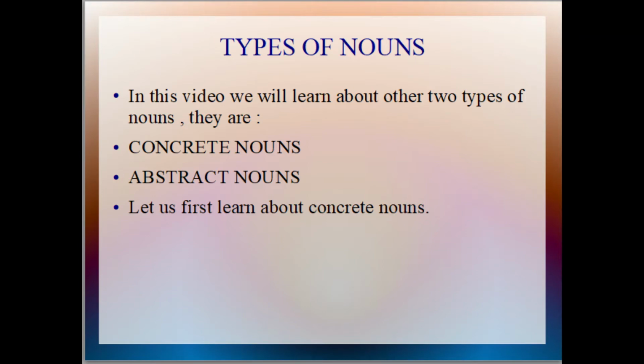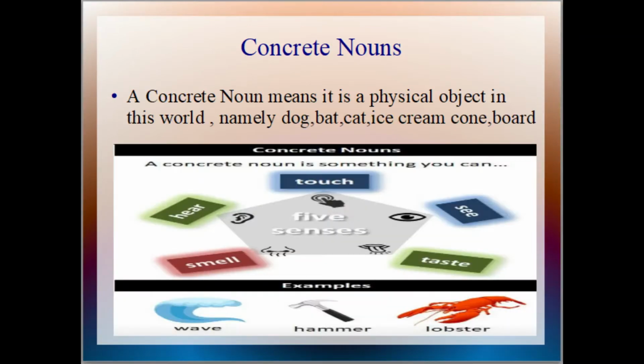Types of nouns. In this video, we will learn about two other types of nouns. They are concrete noun and abstract noun. Concrete noun means it is a physical object in this world. For example, it can be a dog, a bat, a cat, an ice cream cone, a board. These concrete nouns are something which we can touch, see, taste and smell and even hear.